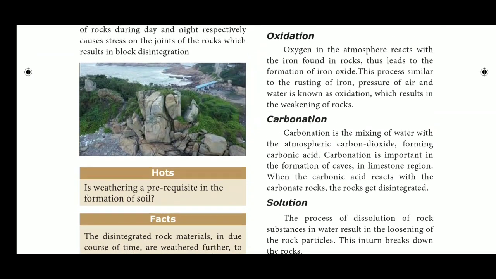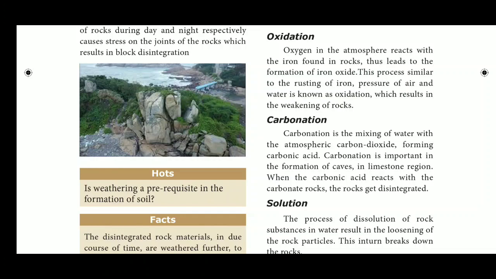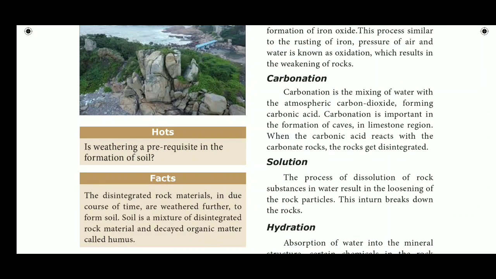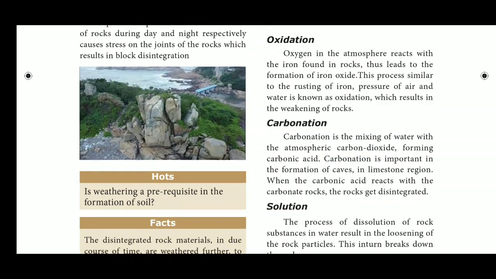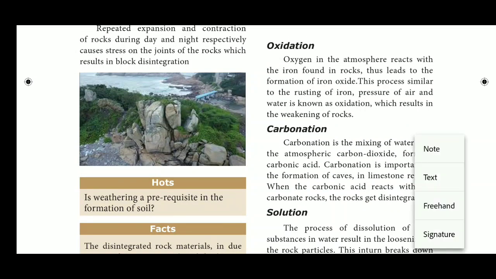What is meant by oxidation? Oxygen in the atmosphere reacts with the iron found in rocks. We can see the rust on an iron rod. So what is the reason for the rusting? We already discussed it in our previous class, in the previous standard. So here oxygen reacts with the iron found in rocks. A rock has earth materials, that means a chemical composition. Already we discussed